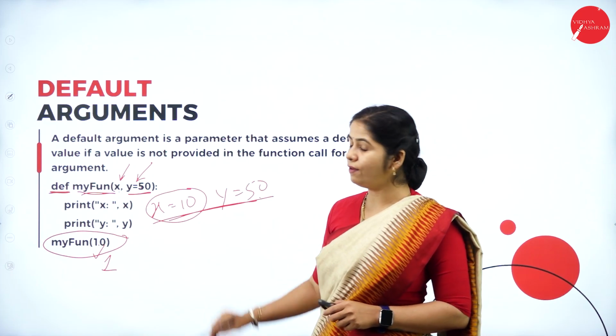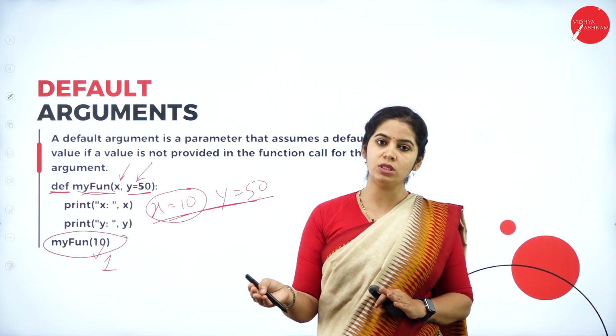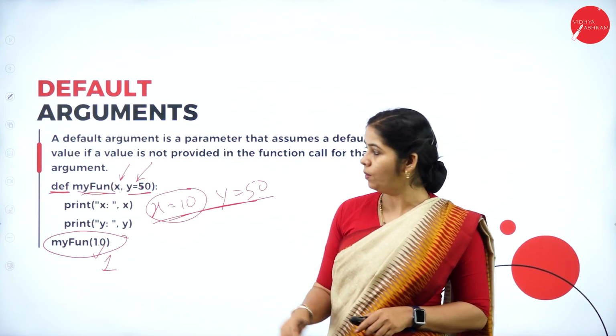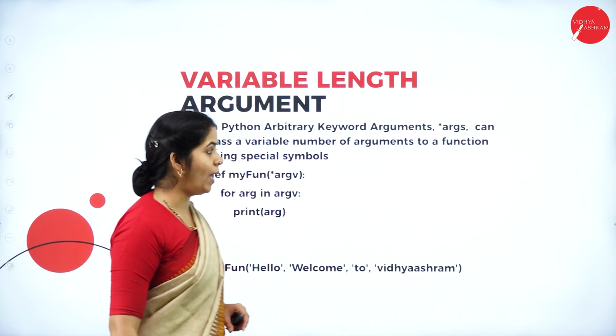This is the default argument. By default it will take the value for whichever parameter is not given, and it uses the given values for the parameters that are passed.